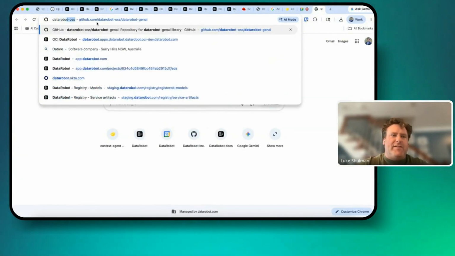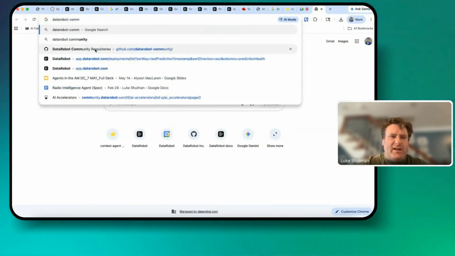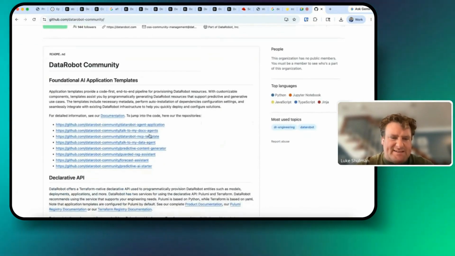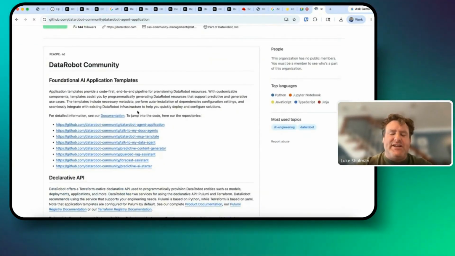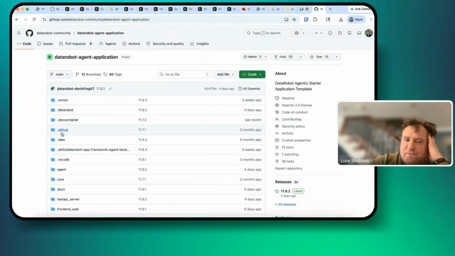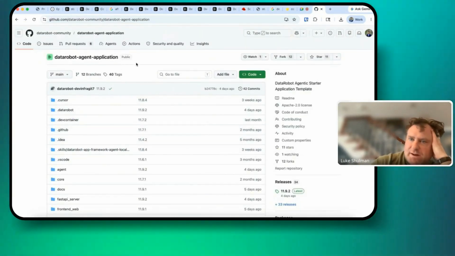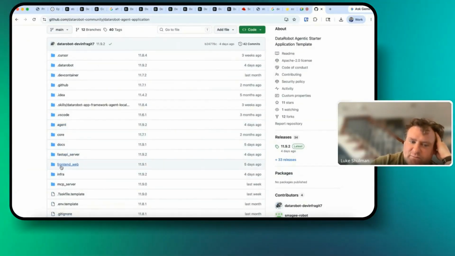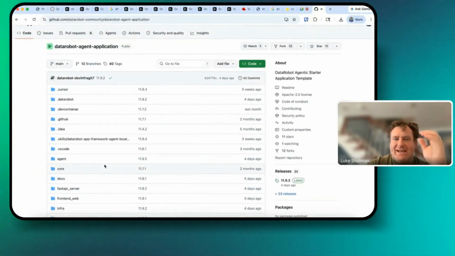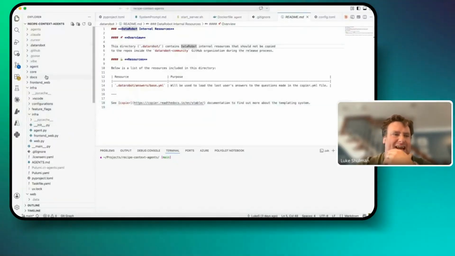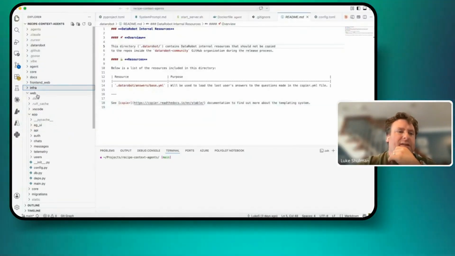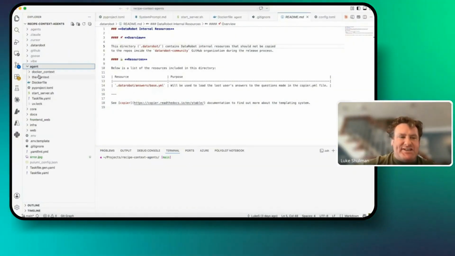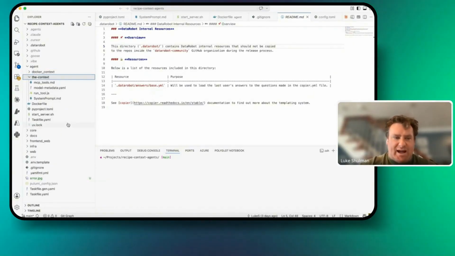Some of you may be familiar with our DataRobot community repositories, and we publish all of these templated applications. This is actually a fork of the main DataRobot agent application. So you see we have agent, FastAPI server, front-end web, MCP server. That's in the main agent. And what I have here is front-end web, the web server, which is in web, and I have agent. And within agent, I have a folder called context.